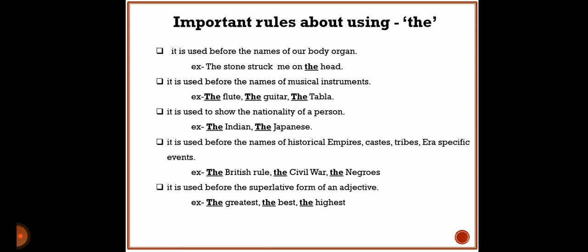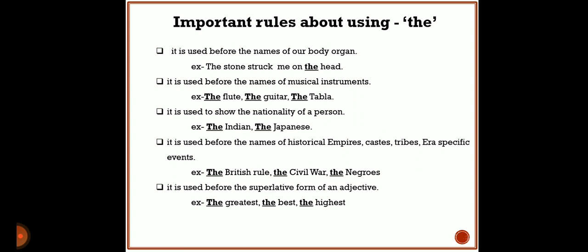On the other hand, the Negroes is a specific kind of caste or race present in the world, and whenever you come across historical empires, castes, tribes, you have to use the article the.